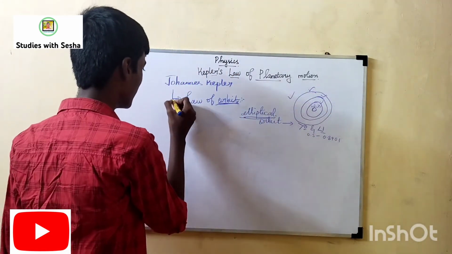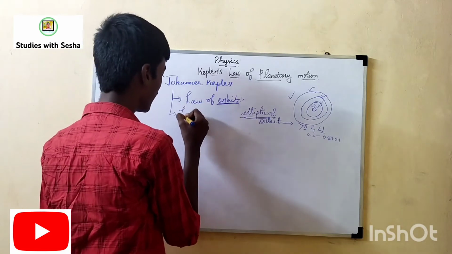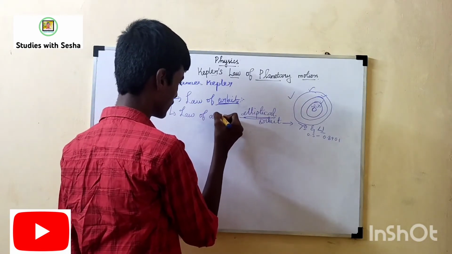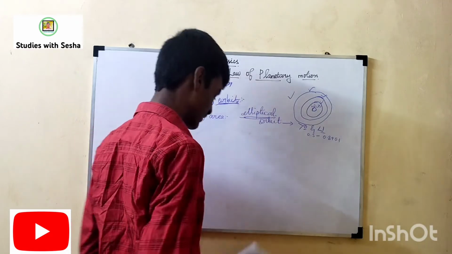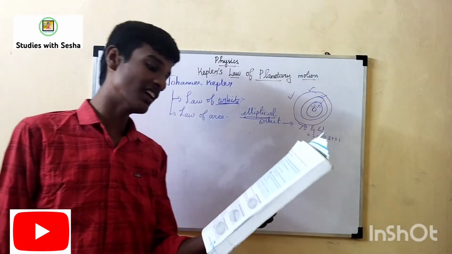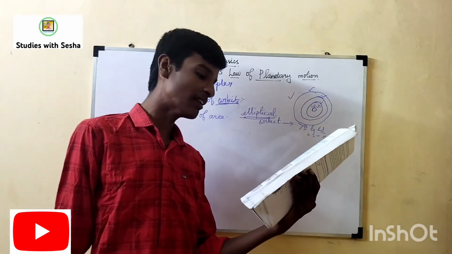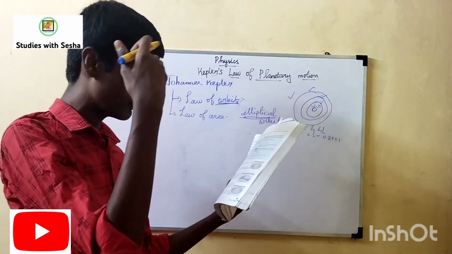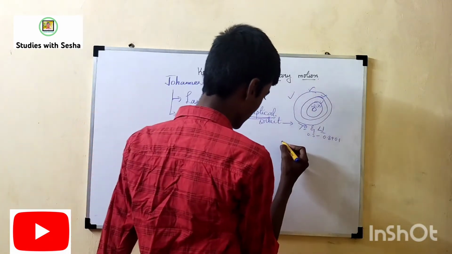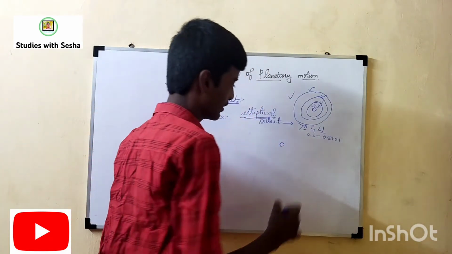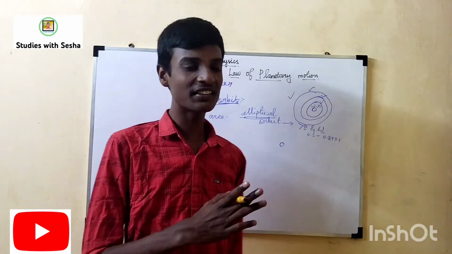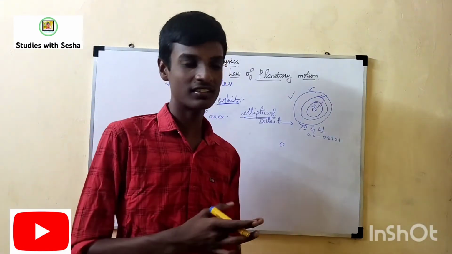In the second law, the law of area, it denotes the line joining the sun and the planet sweeps out equal areas in equal intervals of time. So we know well that the earth revolves around the sun in 365 days